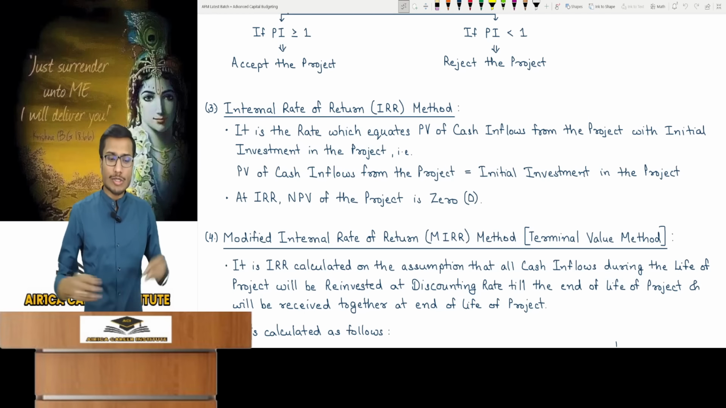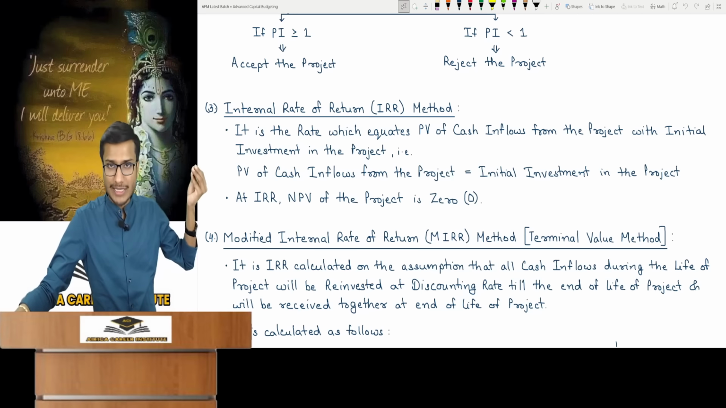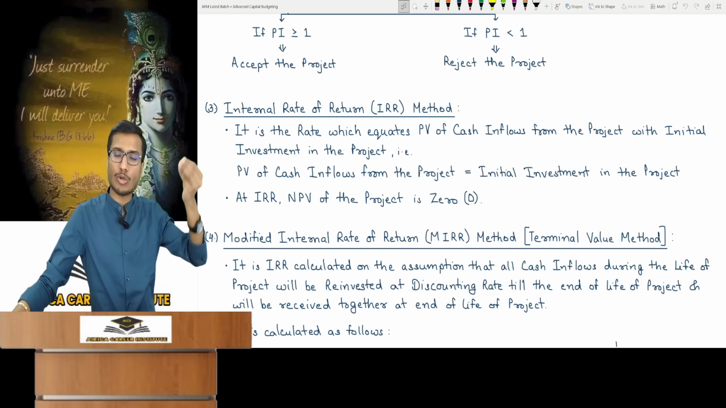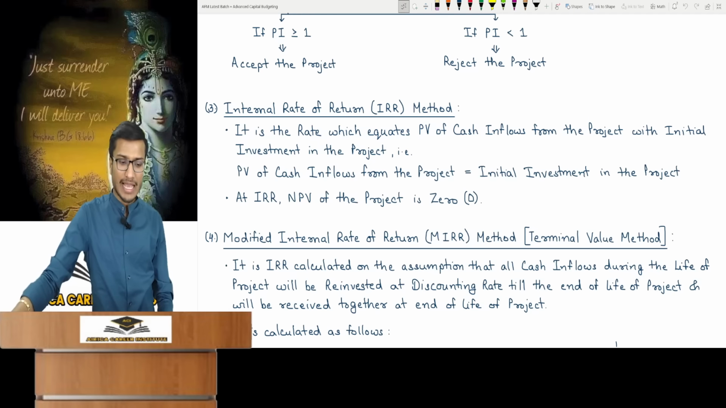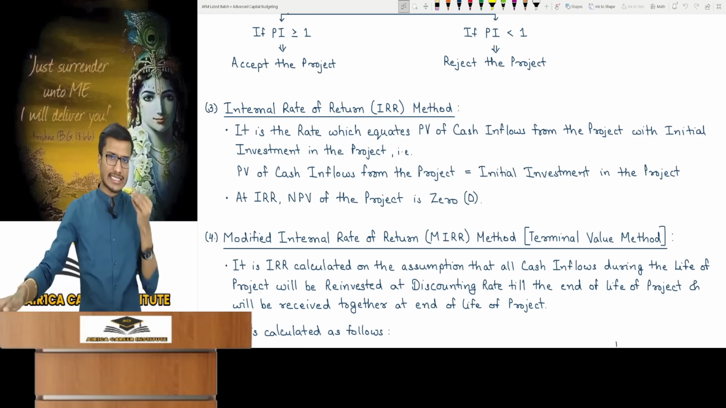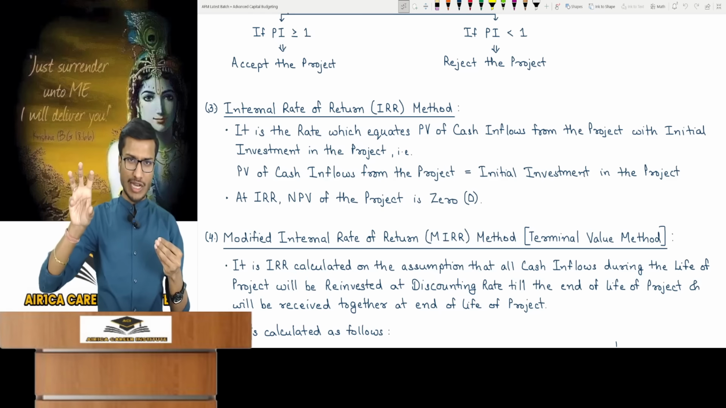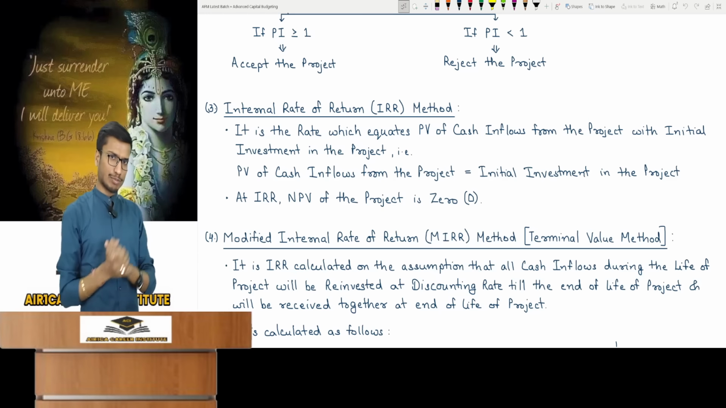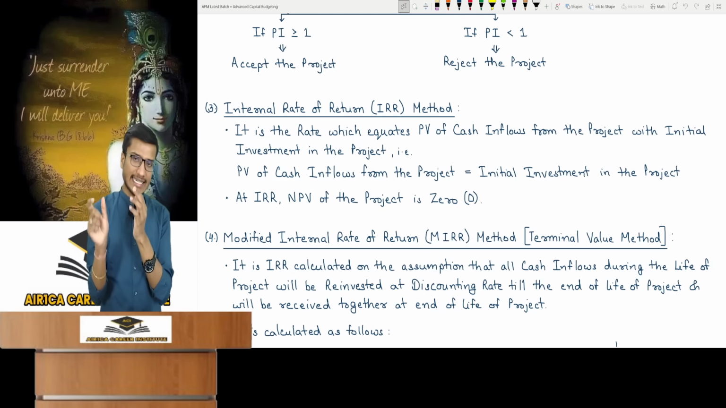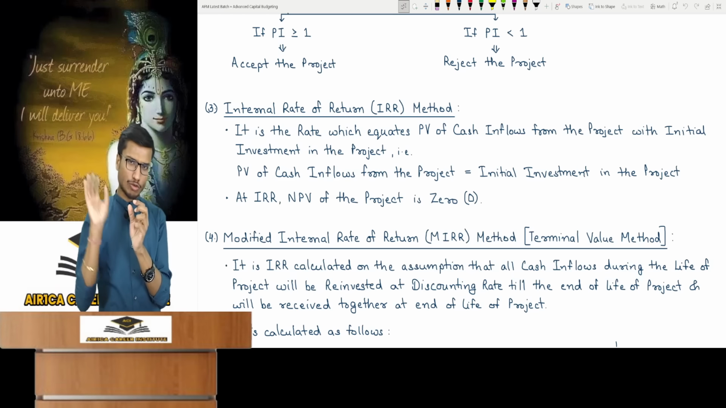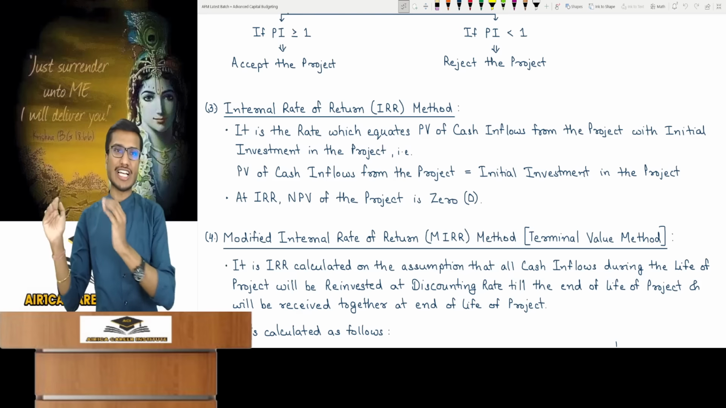Why am I teaching this? You see, you need to know a little for occasional questions, and I'll give you some knowledge because many people don't even know what IRR is. IRR is a rate at which if you find the present value, PV, of future cash inflows, it becomes equal to the initial investment in the project. Meaning it's a rate where if I PV the future cash inflows, that amount becomes equal to the initial investment.